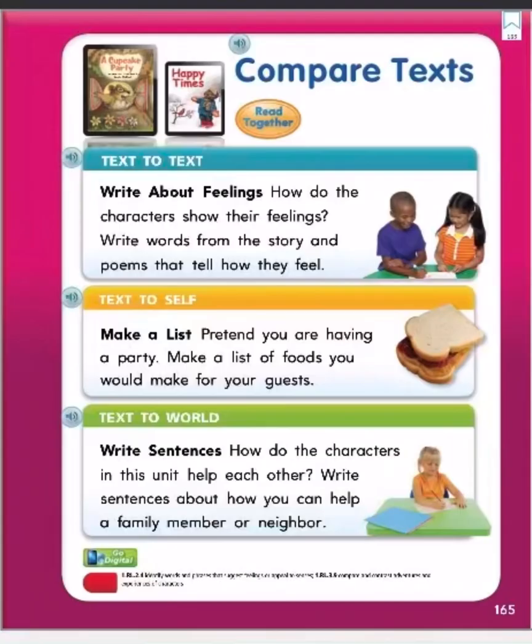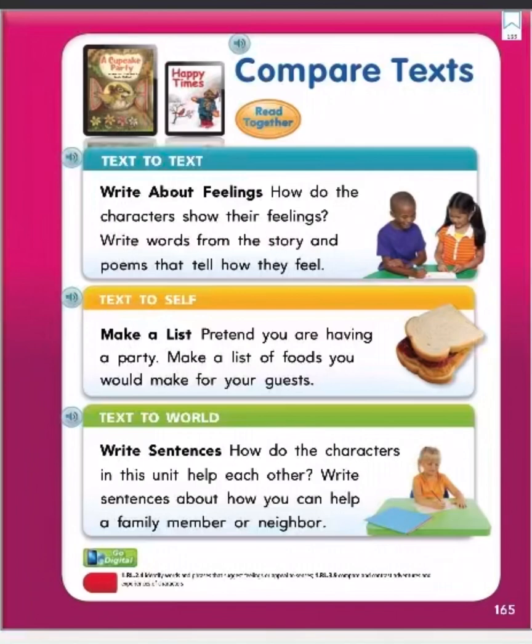Compare texts. Text to text. Write about feelings. How do the characters show their feelings? Write words from the story and poems that tell how they feel. Text to self. Make a list. Pretend you are having a party. Make a list of foods you would make for your guests.